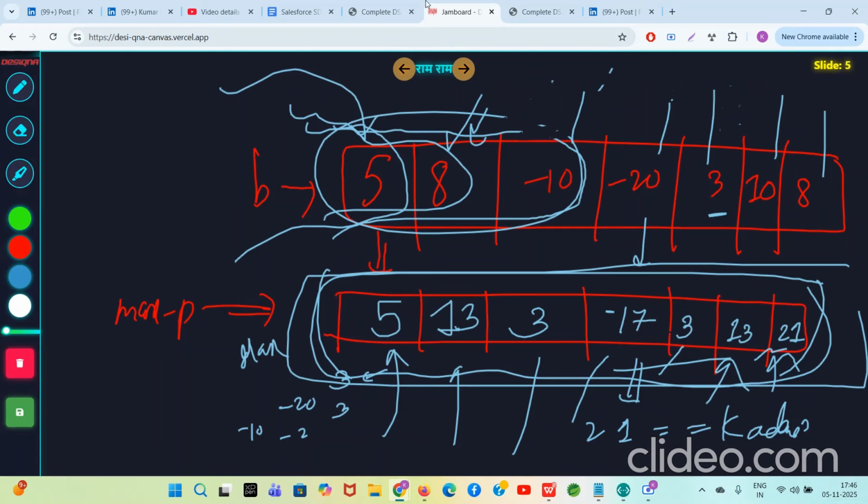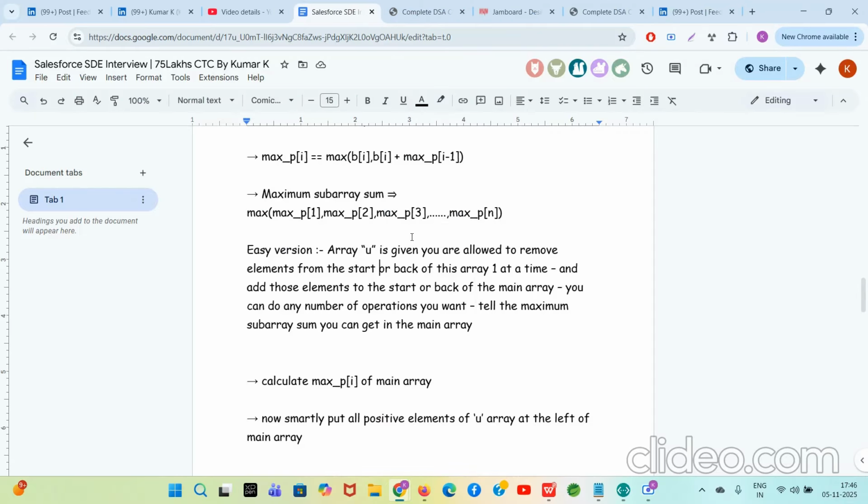So this question is given to you. Now, how will you analyze it? Array U is given. You are allowed to remove elements from the start or back of this array one at a time, and add those elements to the start or back of the main array. You can do any number of operations you want. Tell the maximum subarray sum you can get in the main array after the operations are done optimally.